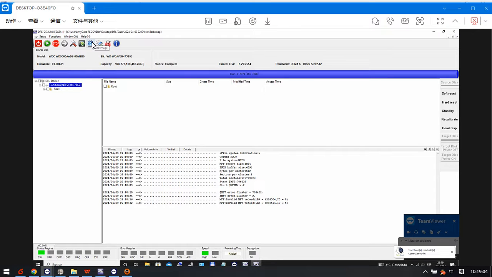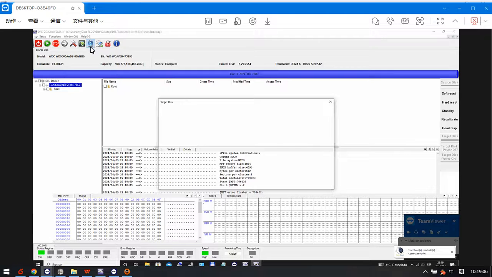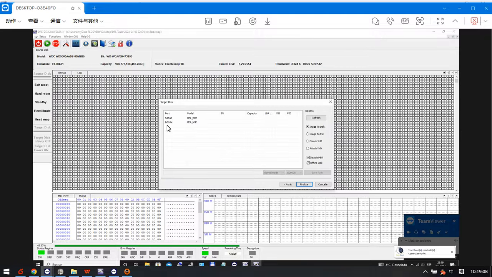We need to use disk image, and we need to set up one target drive. We can create one VHD to be used as a target disk.